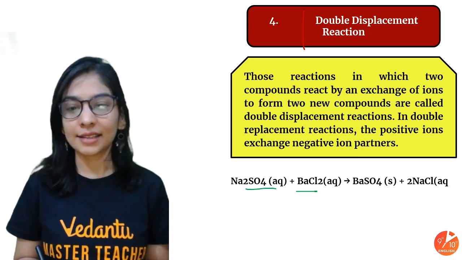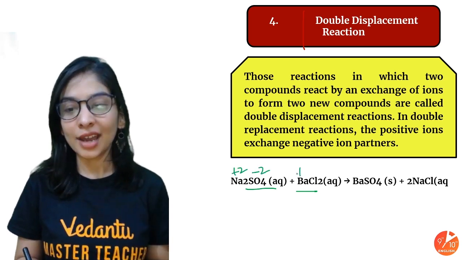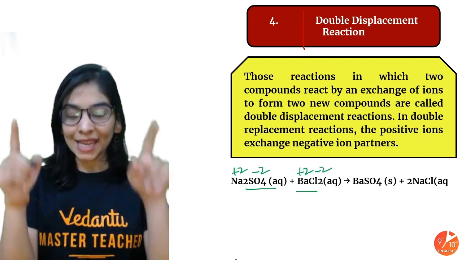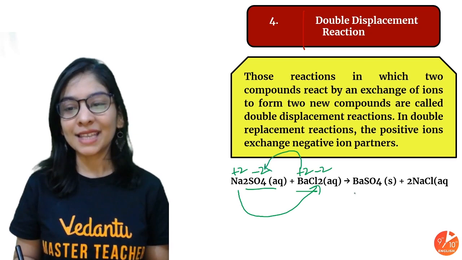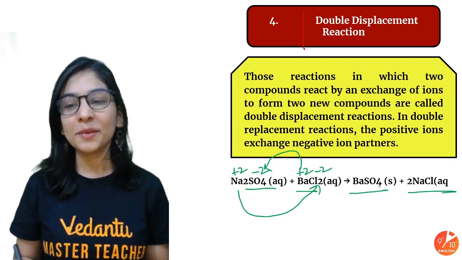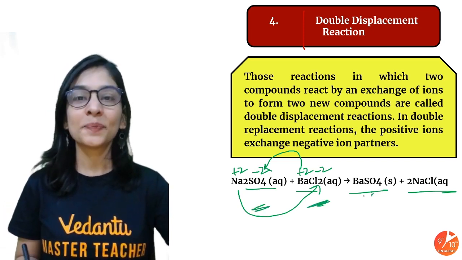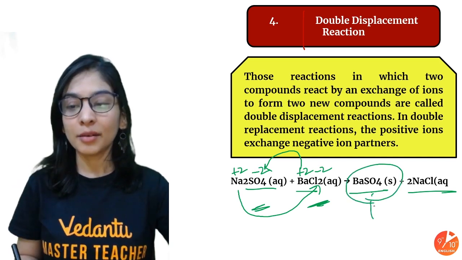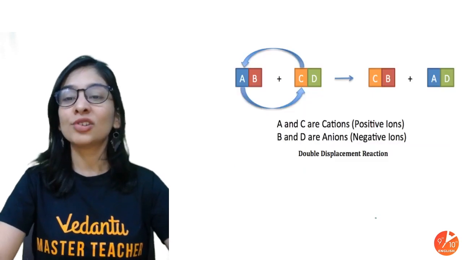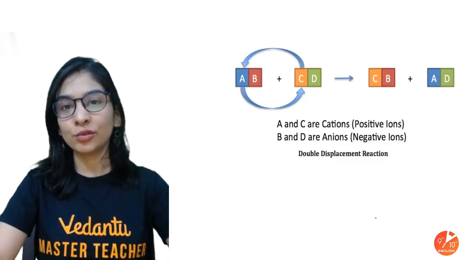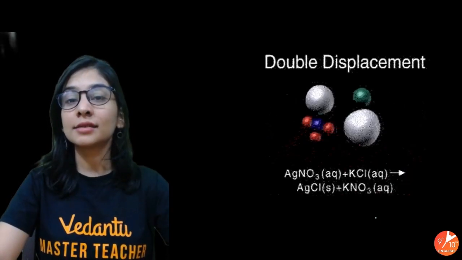They're like, we are done, let's exchange. Sodium 1 positive, sulfate -2 charge, barium +2, chlorine -2. Exchange of ions. Sodium is like, I'm going with chlorine, I am done. Barium is like, okay, I'm going with sulfate. So barium sulfate and sodium chloride. In double displacement, when the substances are not acid and base, one of the products would be a precipitate, a solid insoluble product. So two aqueous solutions exchange their ions, giving two new substances. If the two reactants are not acid and base, one of the products we assume is a precipitate.